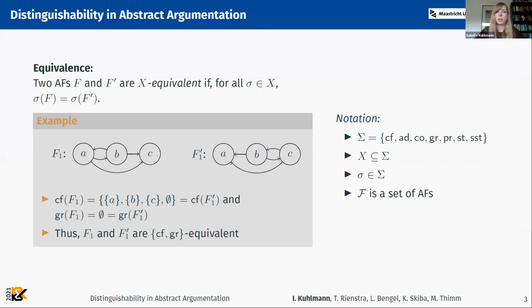So we can also quickly look at an example of this. Here you can see these two argumentation frameworks, F1 and F1 prime. And it's quite easy to see that they have the same conflict-free extensions, which are the sets containing only A, only B, and only C, and the empty set. And those two frameworks also have the same grounded extensions, which is one grounded extension, which is the empty set. So we can conclude that F1 and F1 prime are conflict-free and grounded equivalent. By the way, they're also not equivalent with respect to any of the other semantics, but I'm not going into detail with this here.